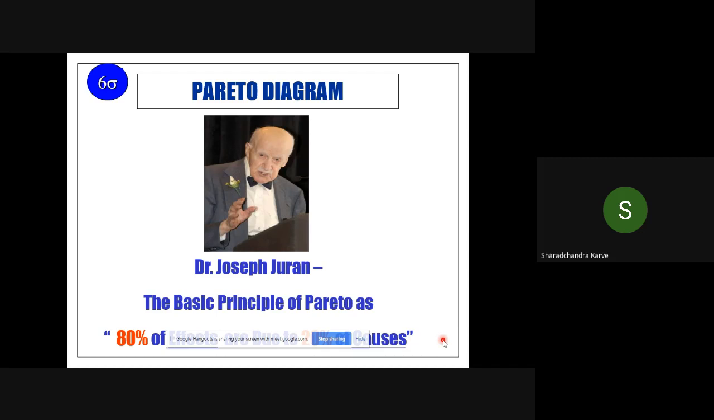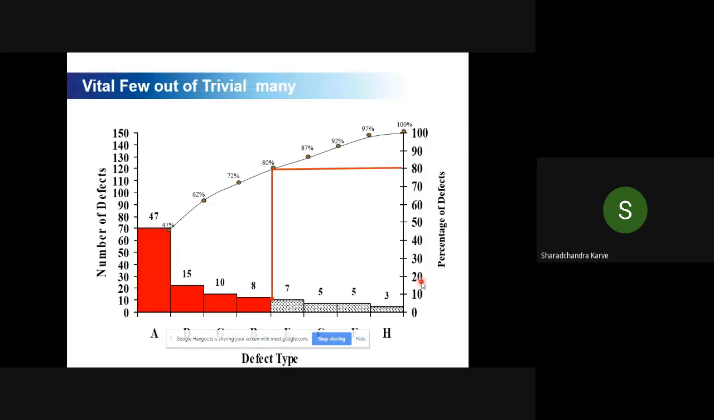So it is also called an 80-20 rule, you must have heard. It is nothing but a Pareto diagram or Pareto analysis, in short called the 80-20 rule. So how does it look? The graph is a multiple graph with two scales, one on the left side and one on the right side. You have a bar graph using the left scale and cumulative percentage using the right scale.